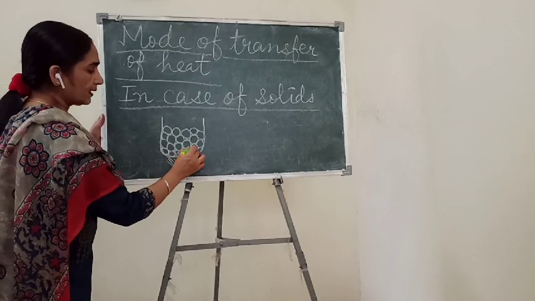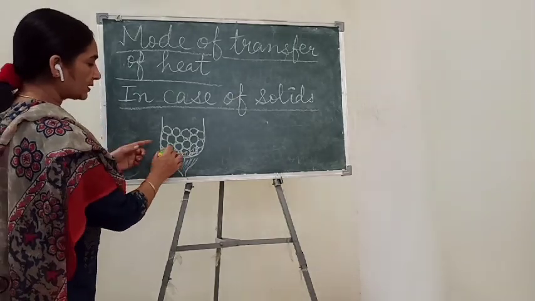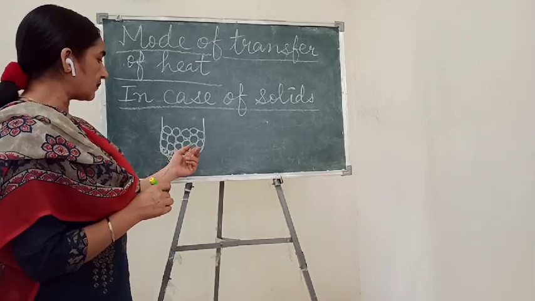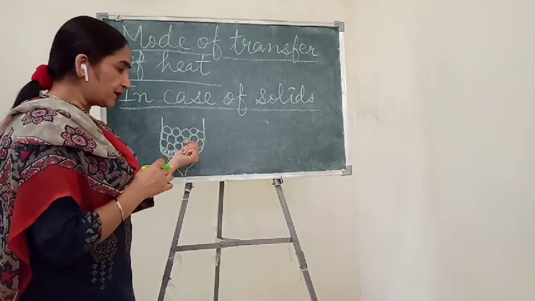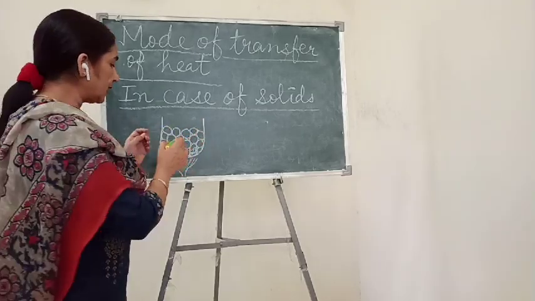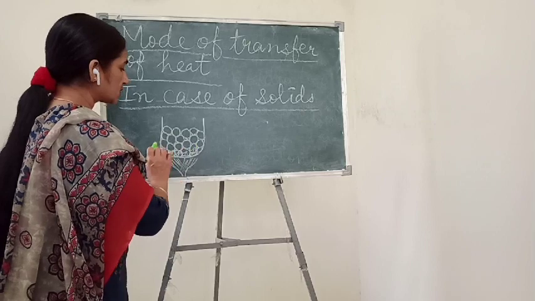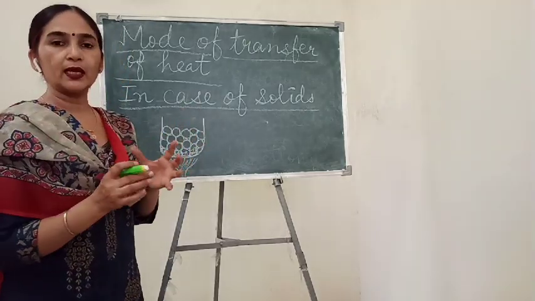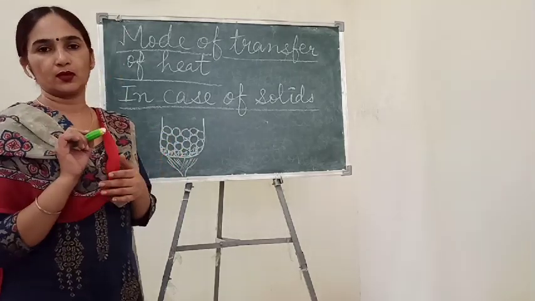Understand? And heat easily transfers to or vibrates the neighboring molecules also, those molecules present above them. Heat moves from this molecule to this molecule, and to here also, means all around heat can easily transfer from molecule to molecule.